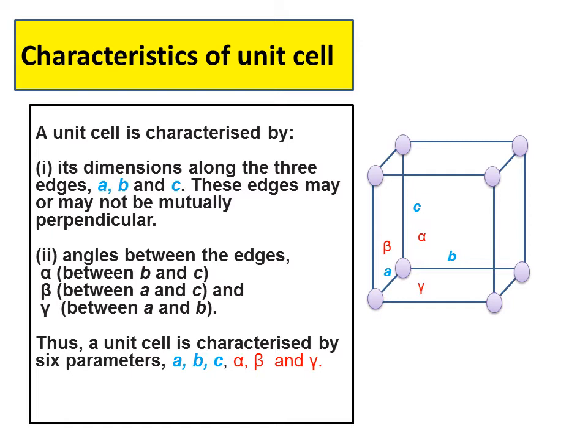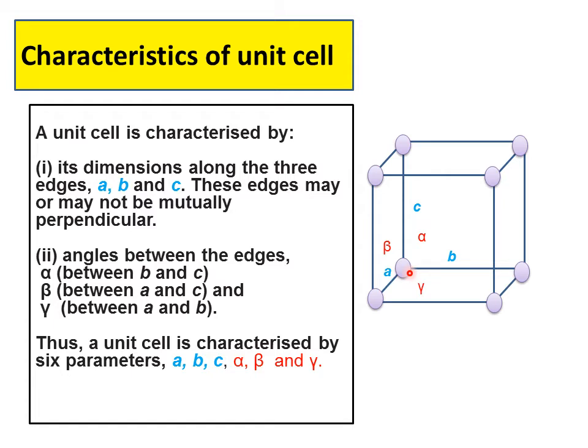Let us understand. A unit cell is characterized by, first one, its dimensions along the three edges A, B and C. Remember, these edges may or may not be mutually perpendicular. Number two, angles between the edges. See, there is an angle between the edges. It is called as axial angle or interfacial angle also you can say.